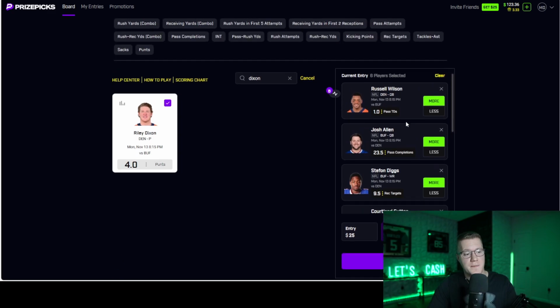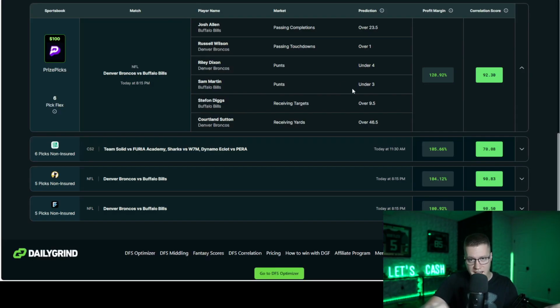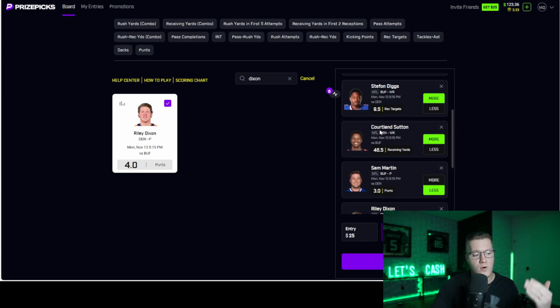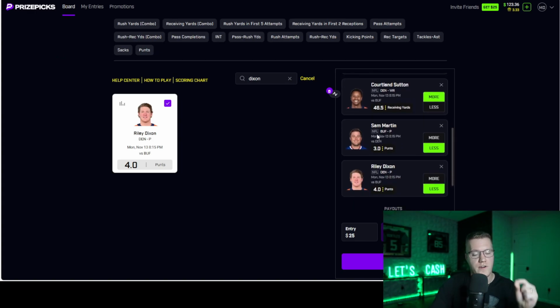So this would be the slip. This is the most profitable slip as of right now, according to the correlation tool, where it's scanning individual plus EV percentages on each leg, and then taking it a step further and saying, hey, this is the most profitable correlated combo that we have to offer as of right now.